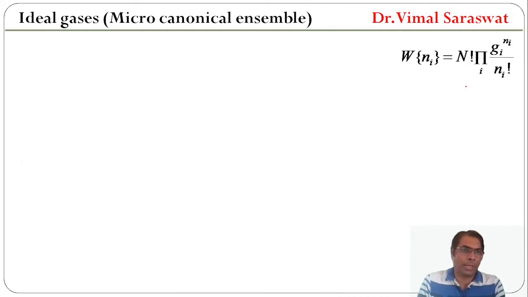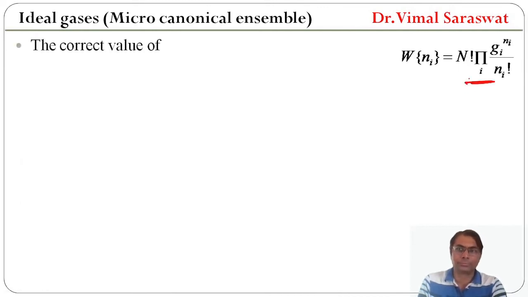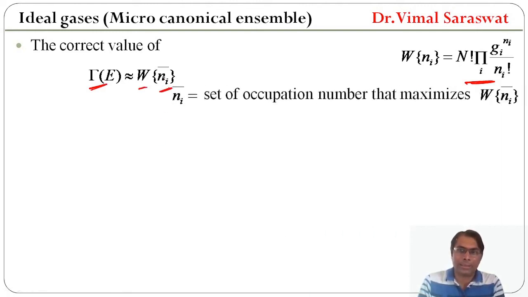Now, W is this one. The correct value of gamma is approximately Wi bar. And what is Ni bar? Ni bar is actually set of occupation number that maximizes Wi bar.